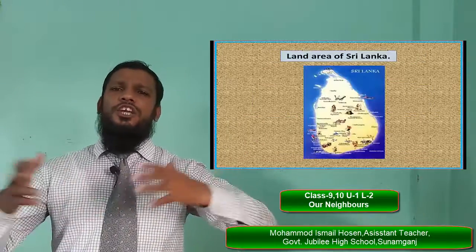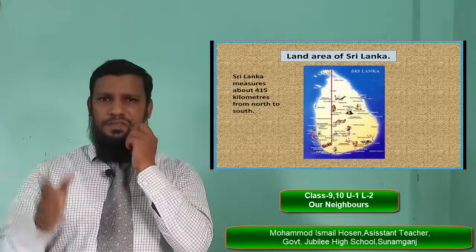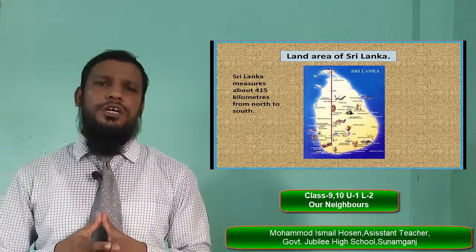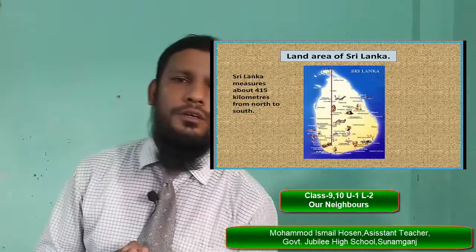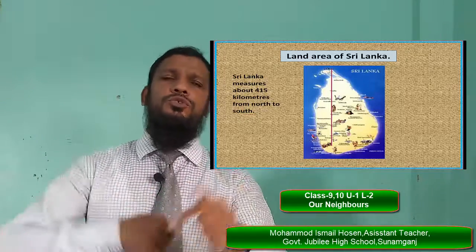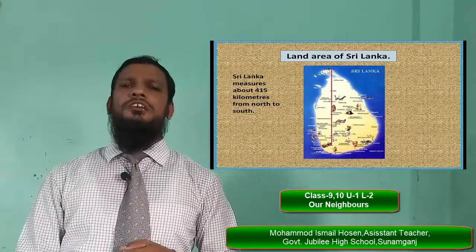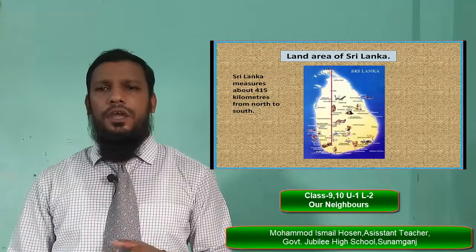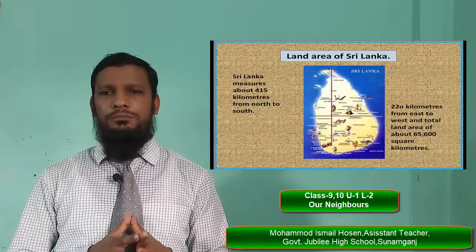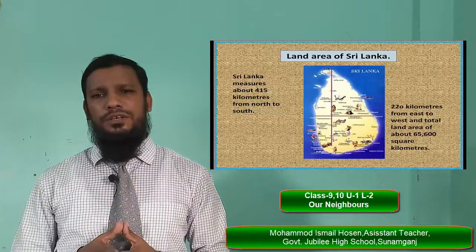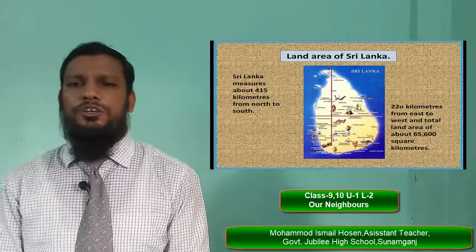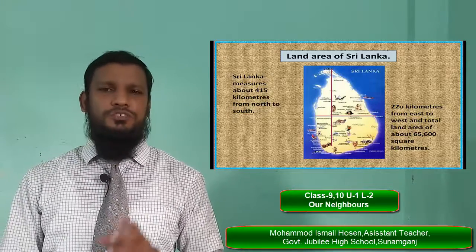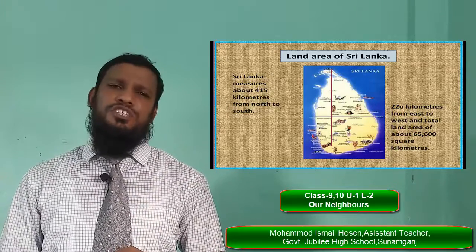The land area of Sri Lanka. Sri Lanka measures about 415 kilometers from north to south, and 220 kilometers from east to west. The total land area is about 65,600 square kilometers.